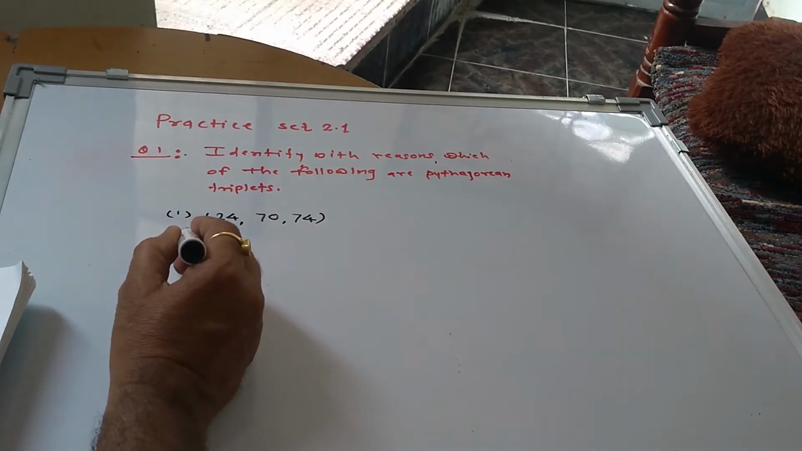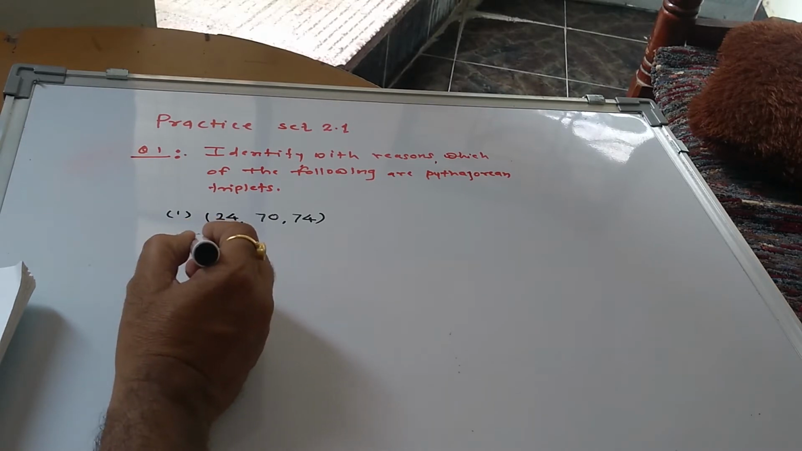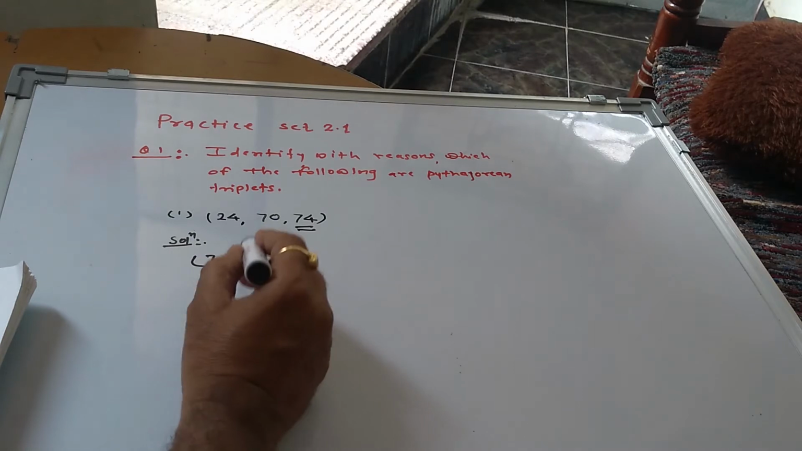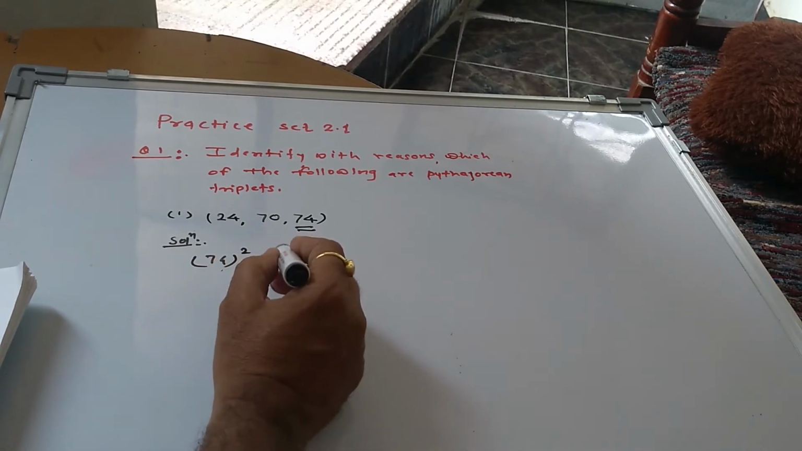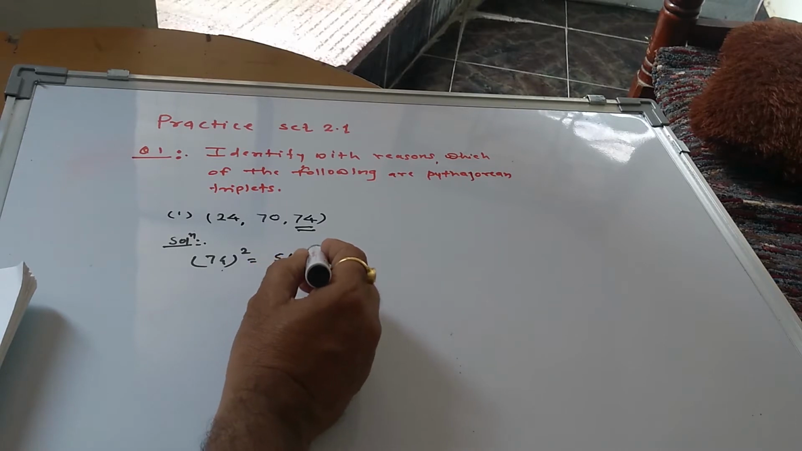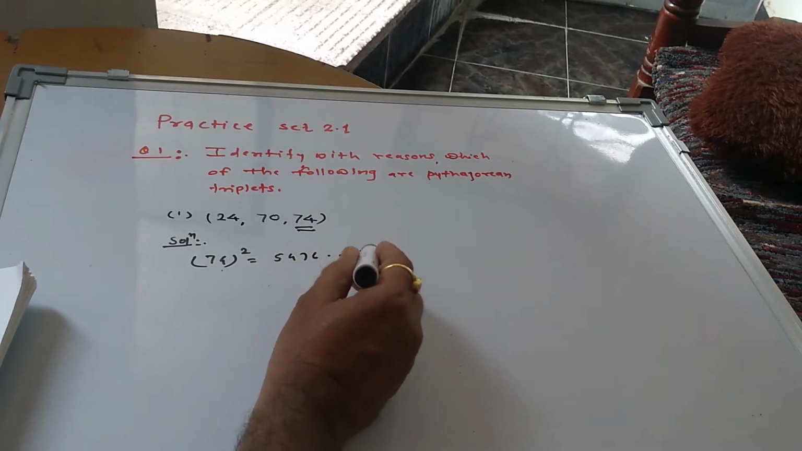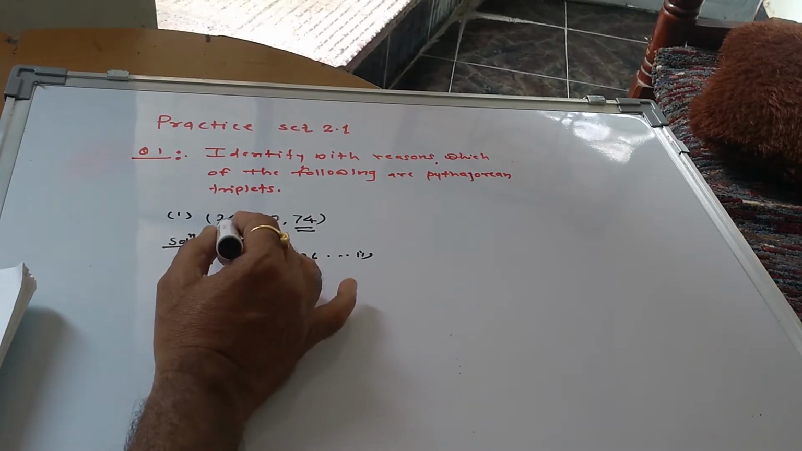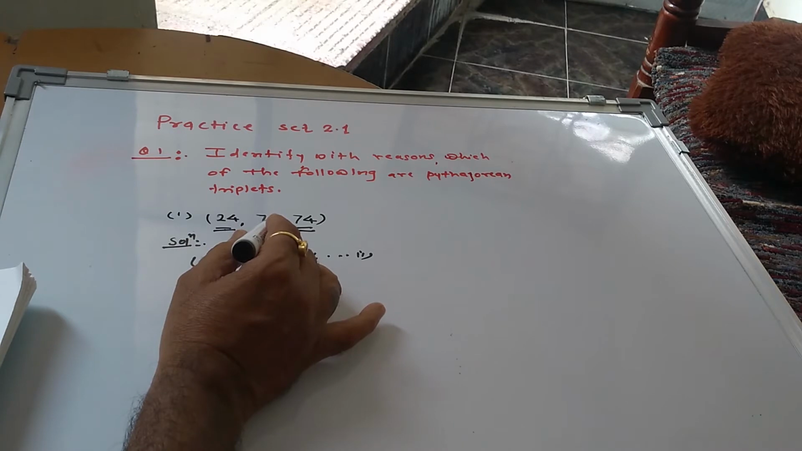Now how to solve this? So solution. First, the large number of this is 74. So 74 square is equal to 74 into 74, that is 5476. This is 1. Now the sum of the squares of the remaining 2 numbers. What are the remaining 2 numbers? One of them is 24, another is 70.